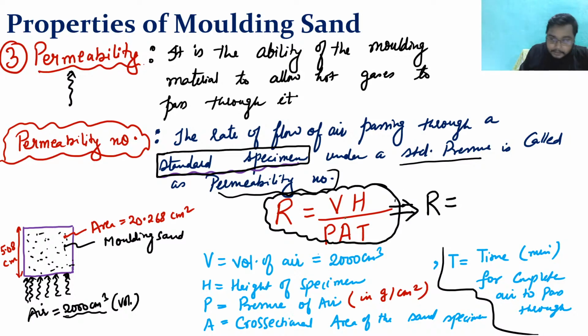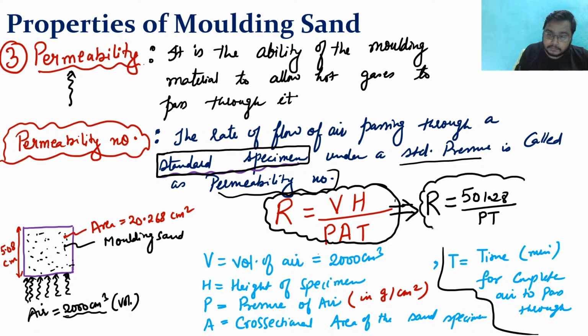Okay, let me write it here. So for that you will be getting 501.28 by PT. If you calculate it, you will get this relation, 501.28 by PT. Clear? So this was all about the permeability number.